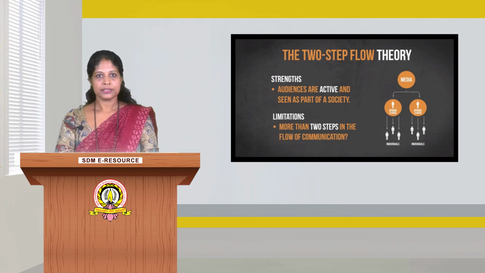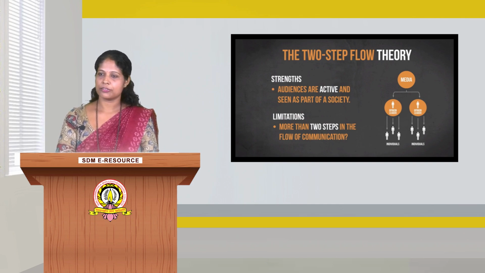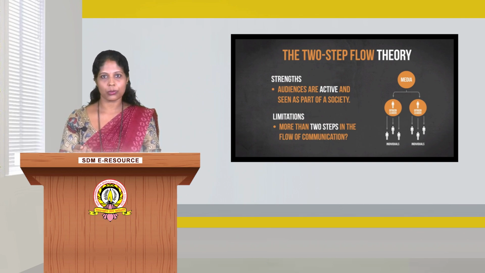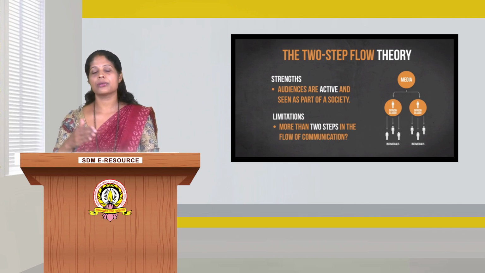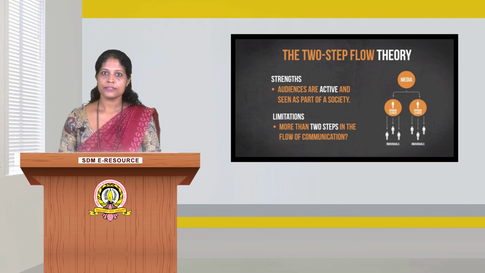Hence the multi-step flow can be seen in today's networked society also. Some people receive messages directly, or sometimes they may be directly involved in content creation. They can add their own interpretation to the media messages and share their own interpretation with others also. So, there is a multi-directional flow of information.